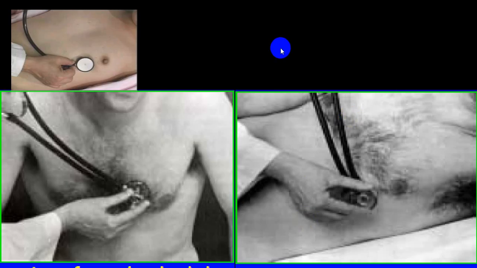Now whenever you are auscultating, auscultate first in a supine posture. If you are not able to identify the heart sounds or murmur very clearly, ask the person to turn to the left lateral position and auscultate. And if still you are not able to identify very clearly, ask the person to sit and lean forward and then auscultate.